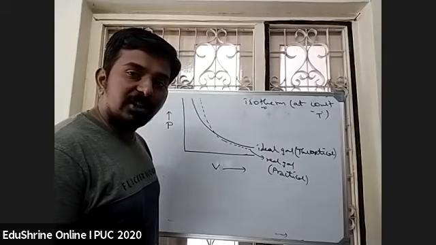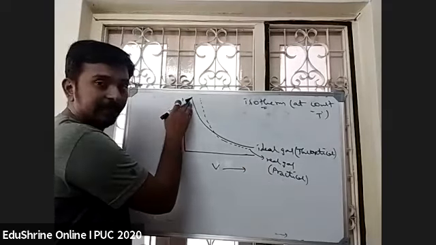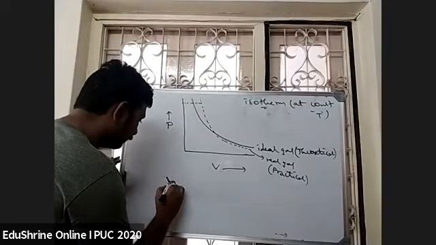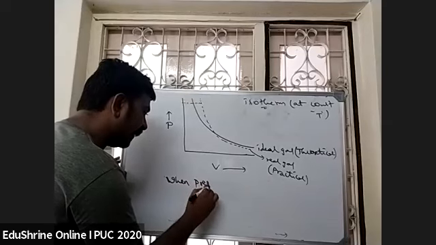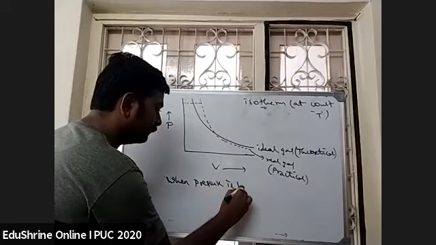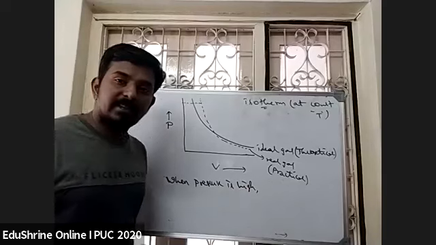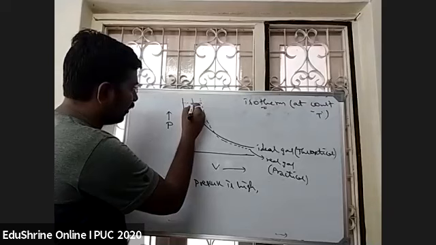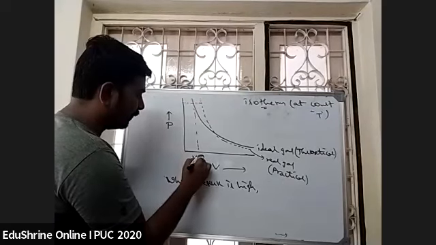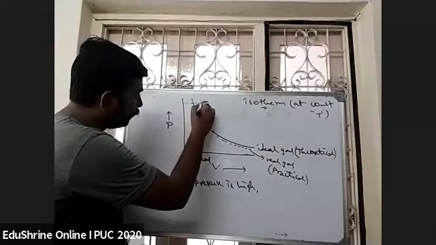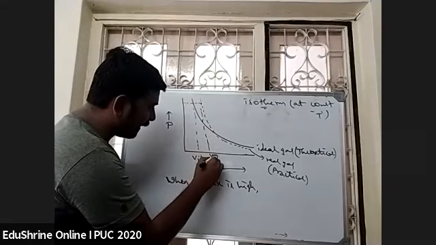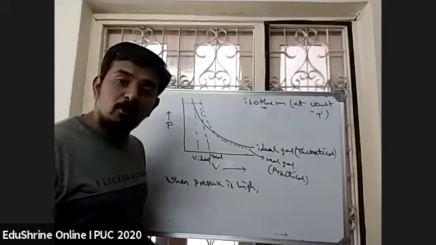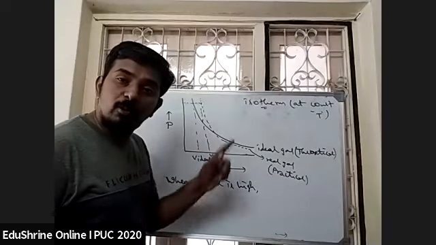So what you can understand from this graph: when the pressure is very high, at this point, what will be the volume of real gas, students? When pressure is high at this point, this is the volume of ideal gas, and this will be the volume occupied by real gas. Which is having more volume? Volume of real gas is more, no?